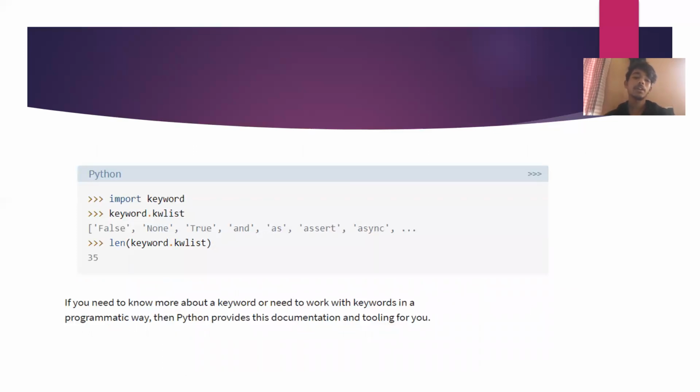import keyword, keyword.kwlist: False, None, True, and, as, assert, async. len(keyword.kwlist).